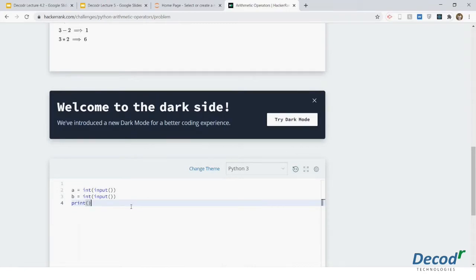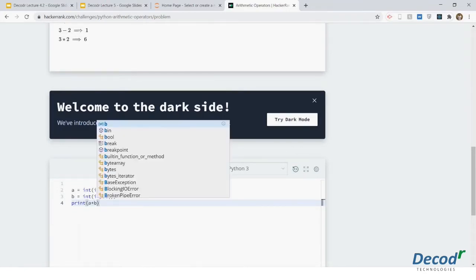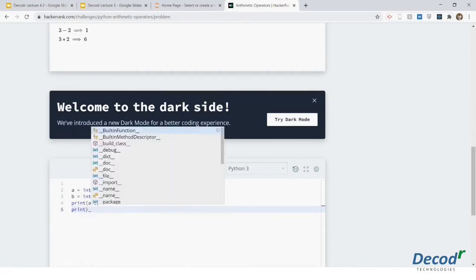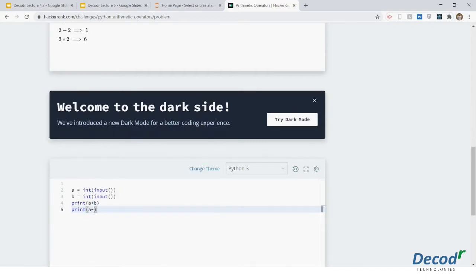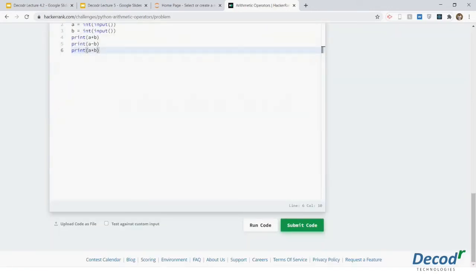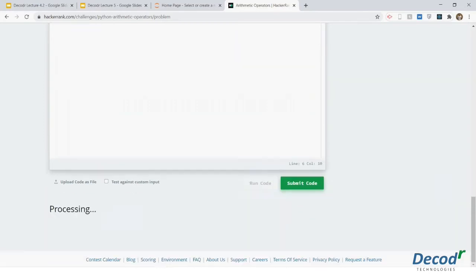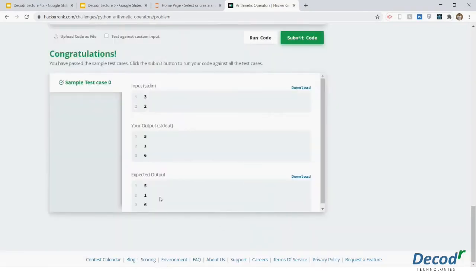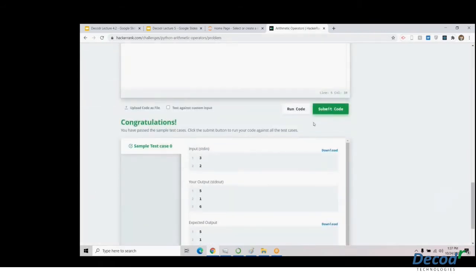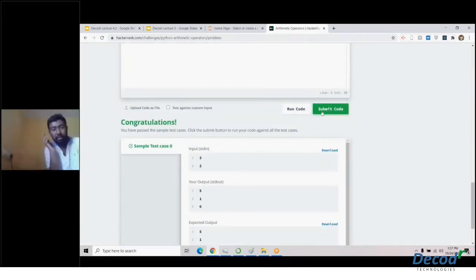First task is to take the sum, so a plus b. Then the second is to take the difference, a minus b, and then multiply, a into b. Once I'm done writing my code, I just have to click on run to see whether my output is correct or not. When I click on run, it says the output is correct as per expected. And now you can submit your code.